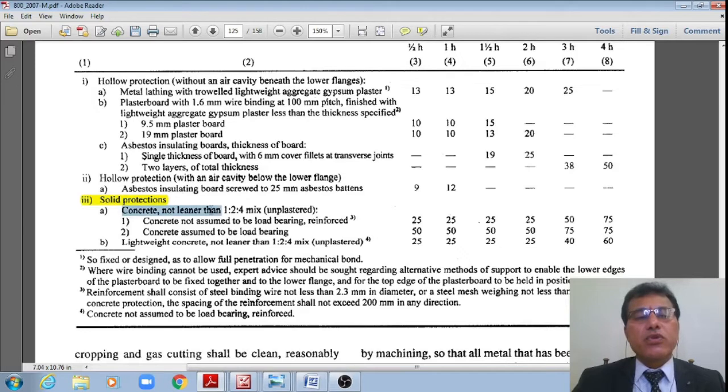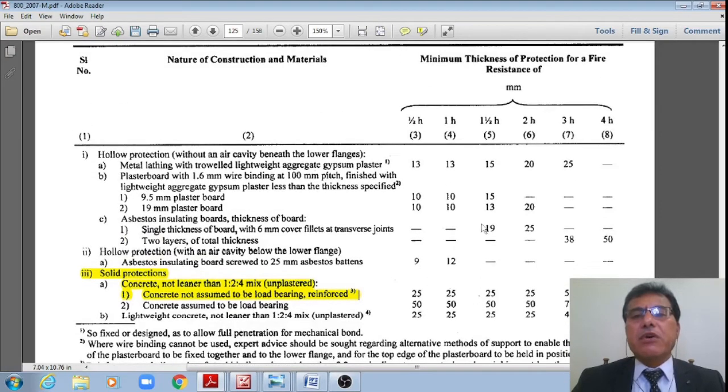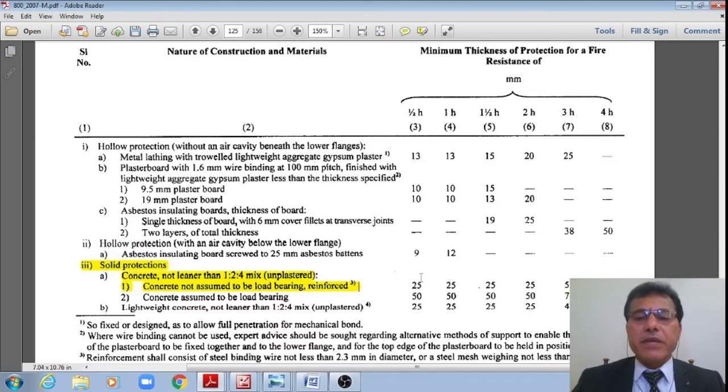This we already discussed in a previous video, please see that, right? And there are two conditions: concrete not assumed to be load bearing and reinforced. Generally this is our assumption, in which case what should be the minimum thickness of protection for a fire resistance of half an hour, 1 hour, and so on, up to 4-hour rating. These minimum thicknesses are mentioned.